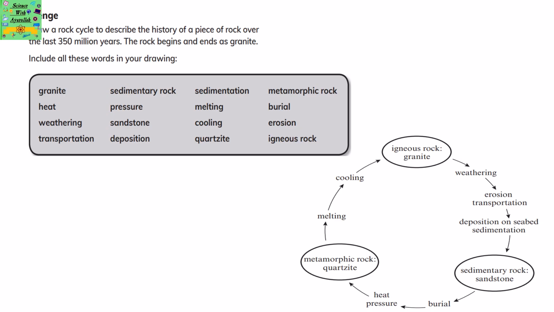Igneous rock, which is a granite, undergoes weathering, erosion, transportation, and deposition on the seabed, which is sedimentation, to form a sedimentary rock called sandstone. Then it undergoes burial, heat, and pressure to form a metamorphic rock that is quartzite. Then the quartzite is melted and then cooled to form a granite again.